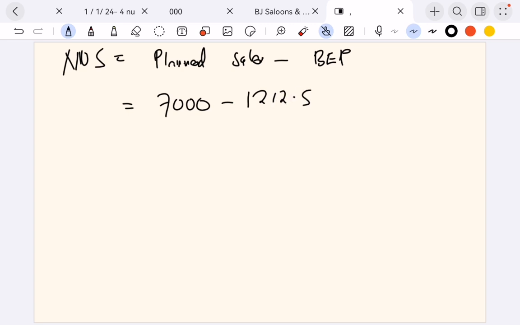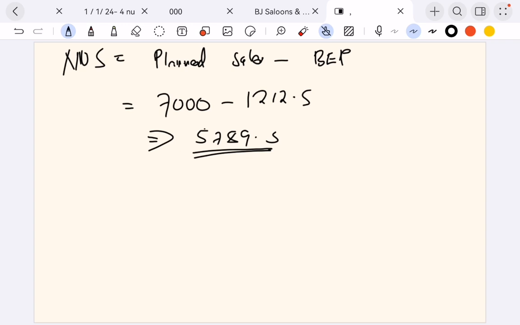So if you put those numbers in a calculator, 7,000 minus 1,212.5, it's giving us how much? 5,787.5. But we need to express it as a percentage.